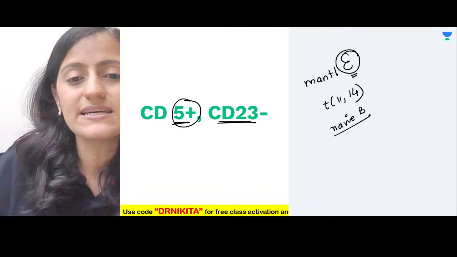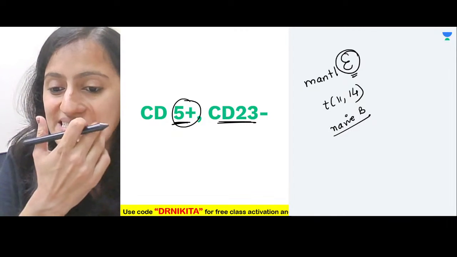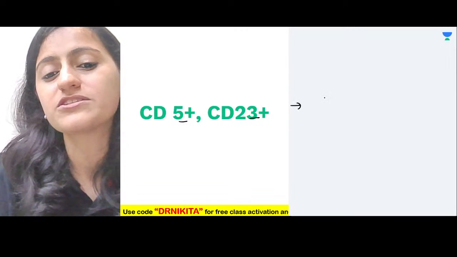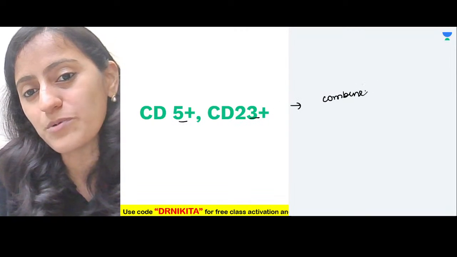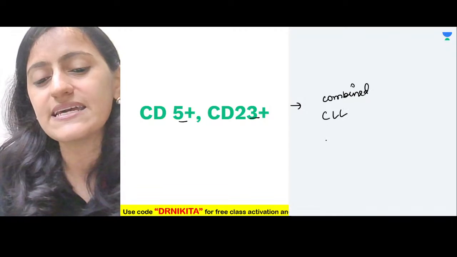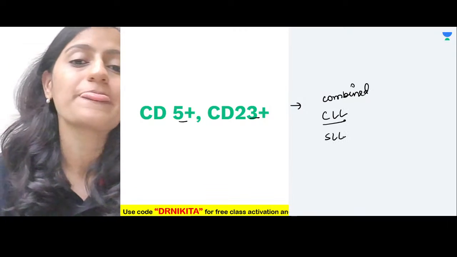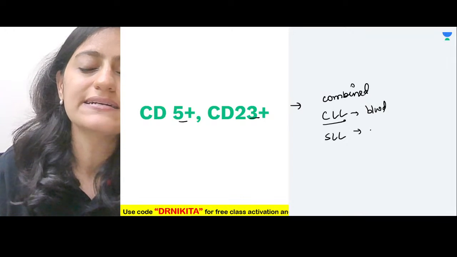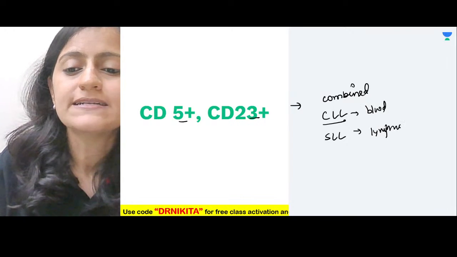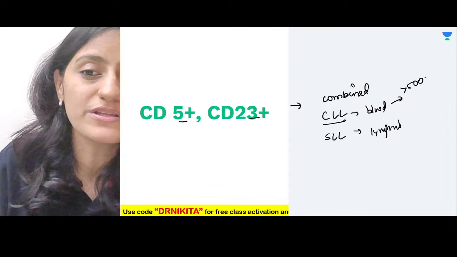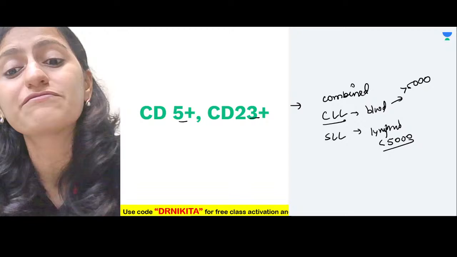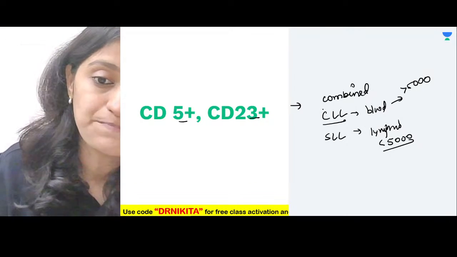You will basically see homogeneous cells in the biopsy. Okay, homogeneous cells. CD5 positive, CD23 positive, both positive, combined positive. This is CLL. Okay, CLL or SLL. What is the difference between the two? CLL in the blood, SLL in the lymph node. So here the lymphocyte count is more than 5,000. Here it is less than 5,000. That's the difference between CLL and SLL.